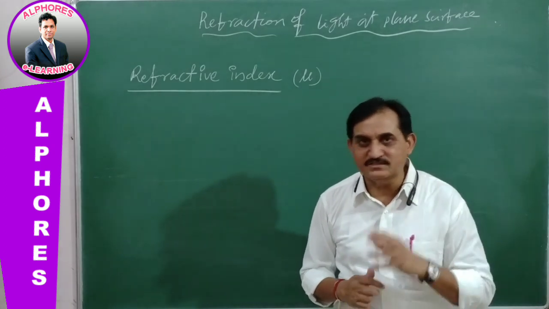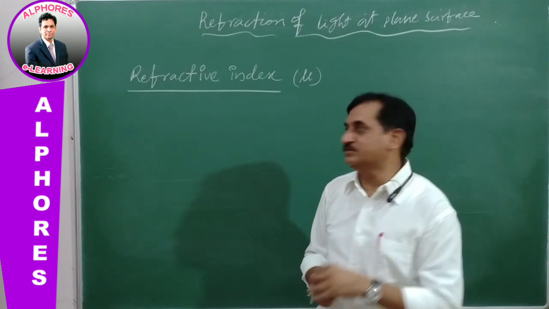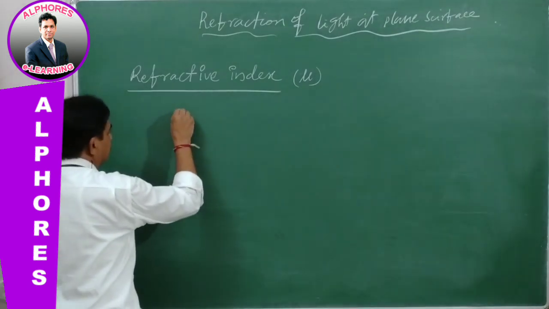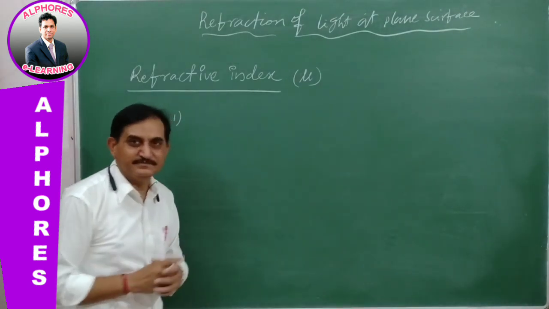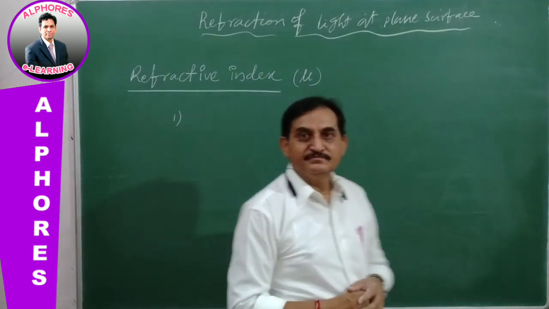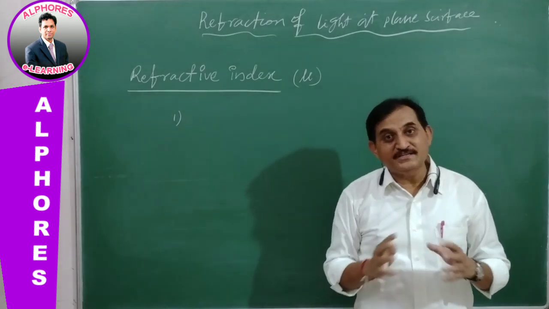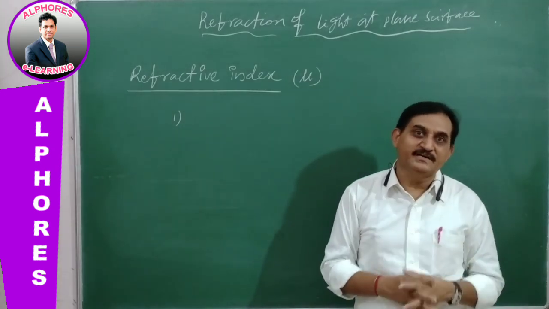Basically, refractive index is the property of material which can be used, number one, to find the velocity of light in different media.